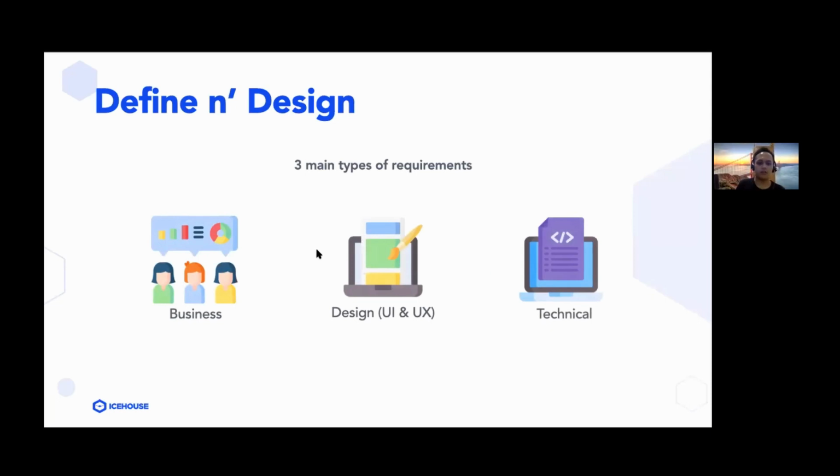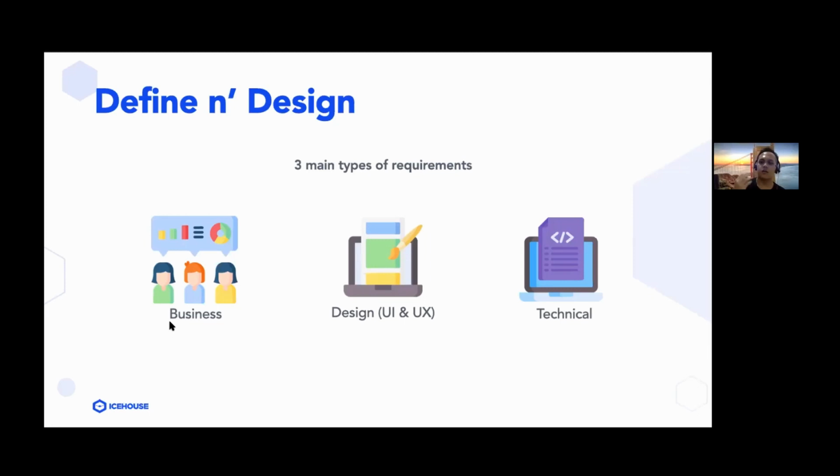Each of these requirements actually has its own documentation, but I won't go into detail on what those documents are. I'm just going to describe what each of these requirements describes. So business requirements basically describe what the software should be able to do. In business requirements, it will define what types of functionalities the software should have. It should have login functionalities, payment functionalities, how it could make an order, or users can log out and register and stuff like that.